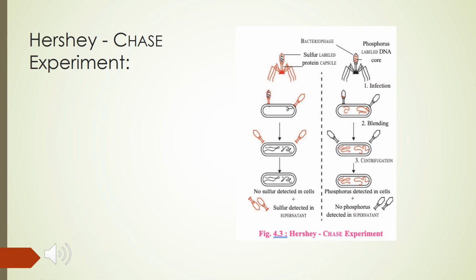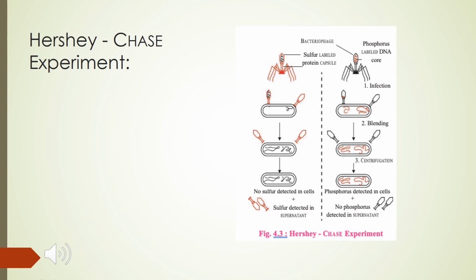So they worked with the viruses which infect bacteria, that is the bacteriophages, which are composed of DNA and proteins. They used radioactive phosphorus, that is P32, in the medium for some viruses and radioactive sulfur, that is S35, for others. They grew the viruses in a medium.